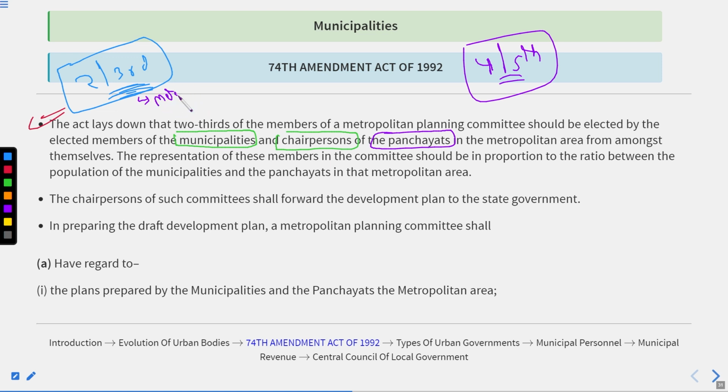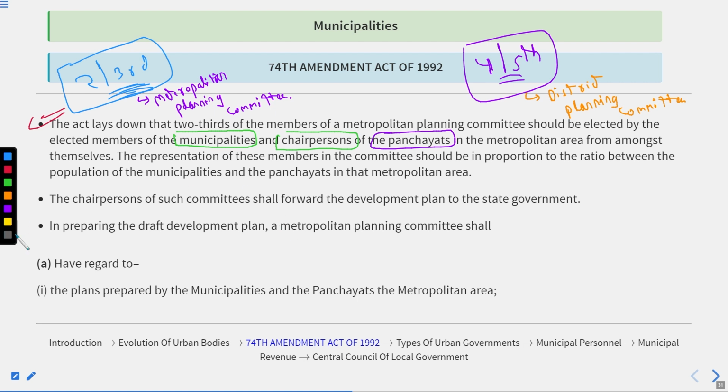So we could say that this is basically for the metropolitan planning committee. This is for the district planning committee.